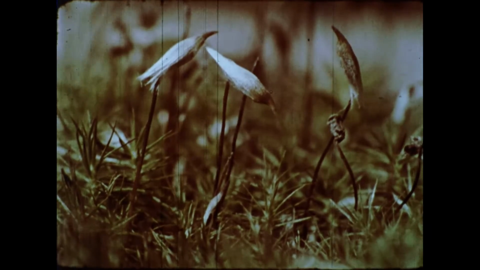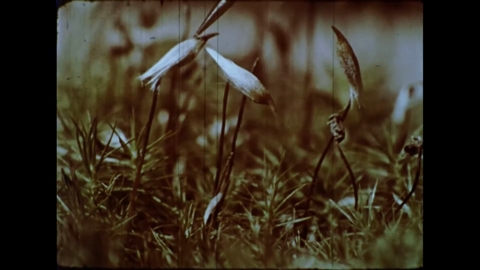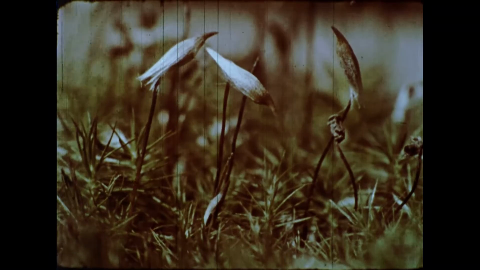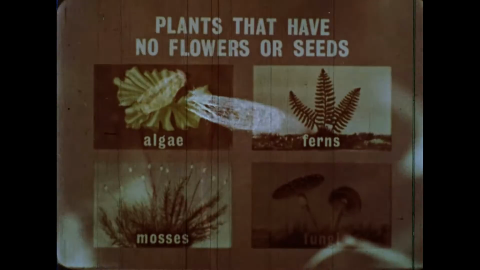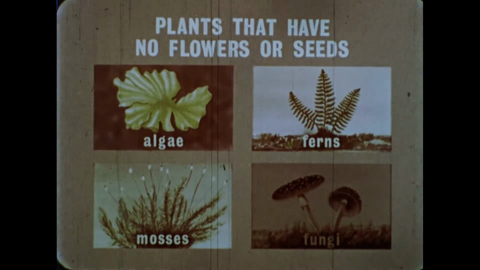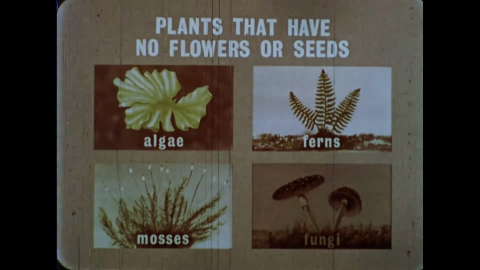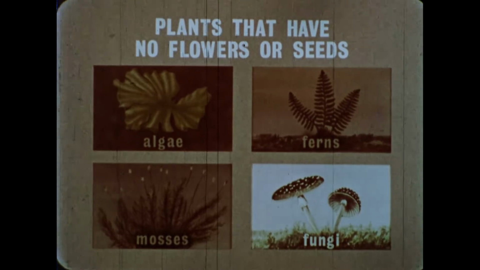Mosses also reproduce by two methods, by special cells and by spores. Moss spores are in the little capsules at the ends of each stalk. All algae, ferns, and mosses are green plants that make their own food. The fungi are not green plants and cannot make their own food.